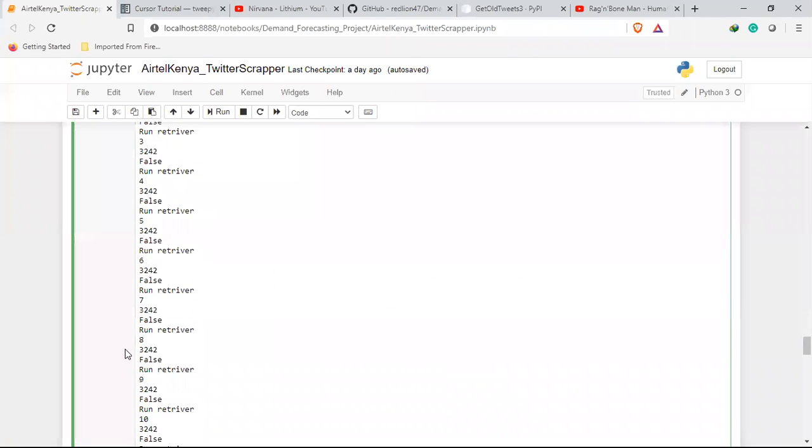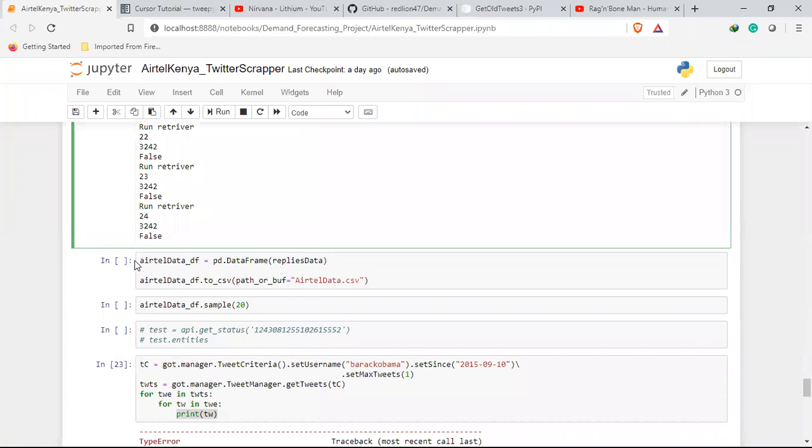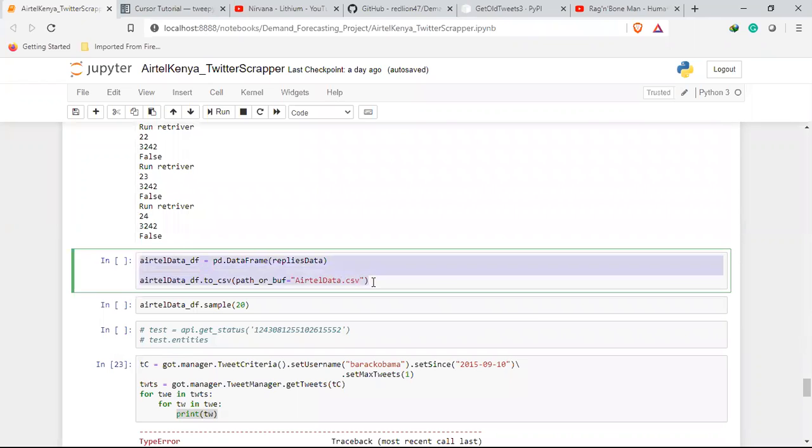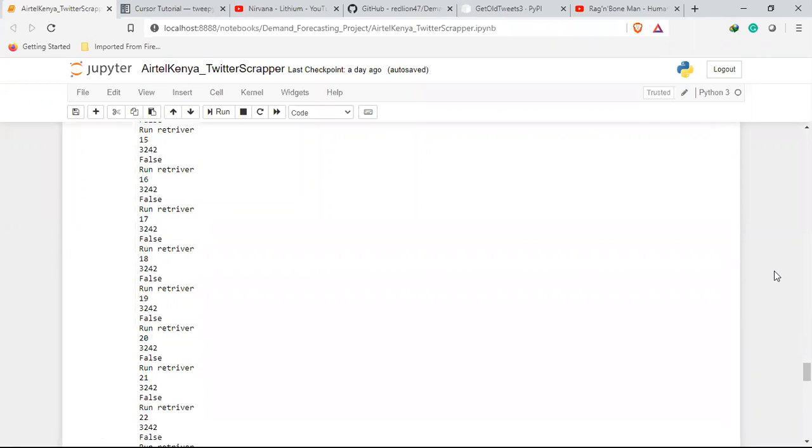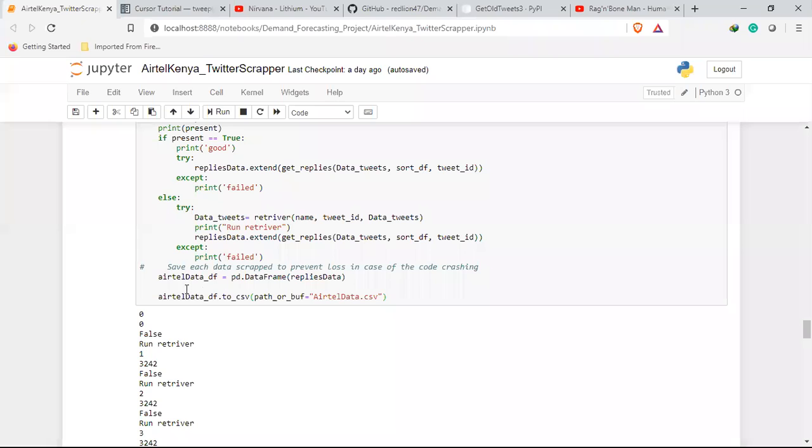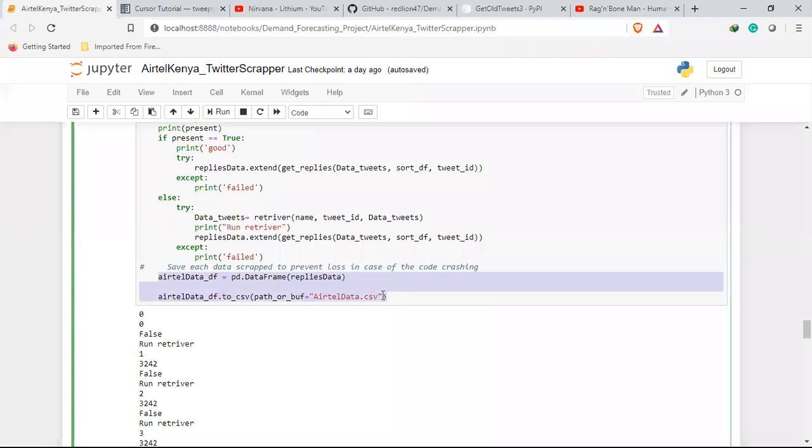So rather than having the replies saved here, after getting the replies and all that, I decided to force it to be saved after every loop. So if every loop I get data, that data is directly stored in my function. And the good thing is that this data frame here keeps increasing. This list here keeps increasing.